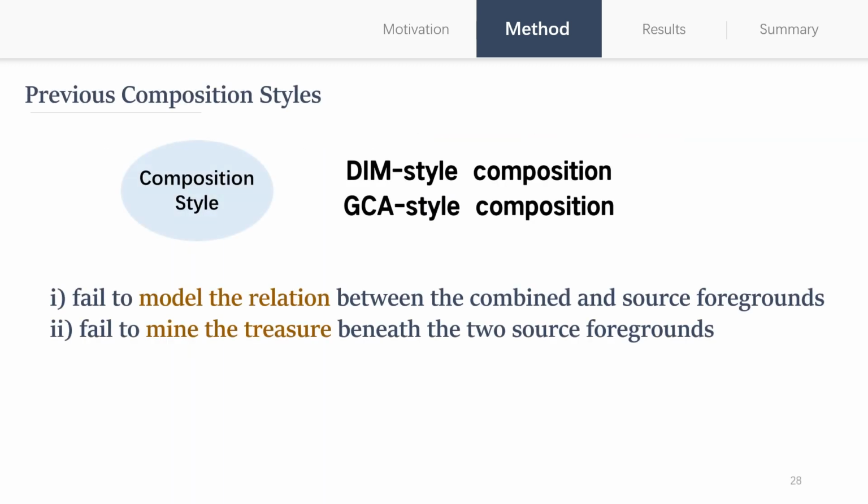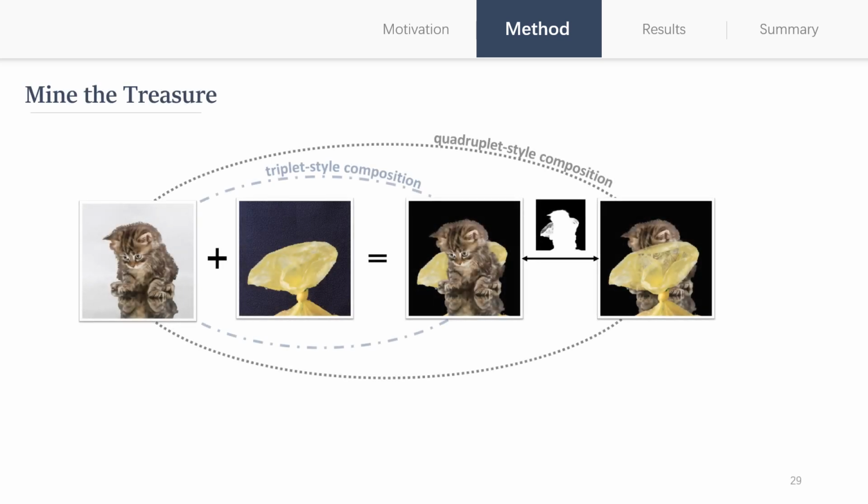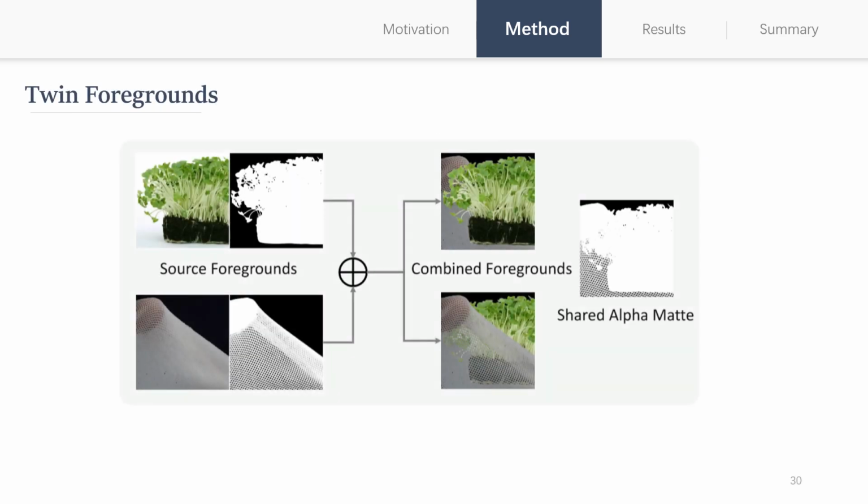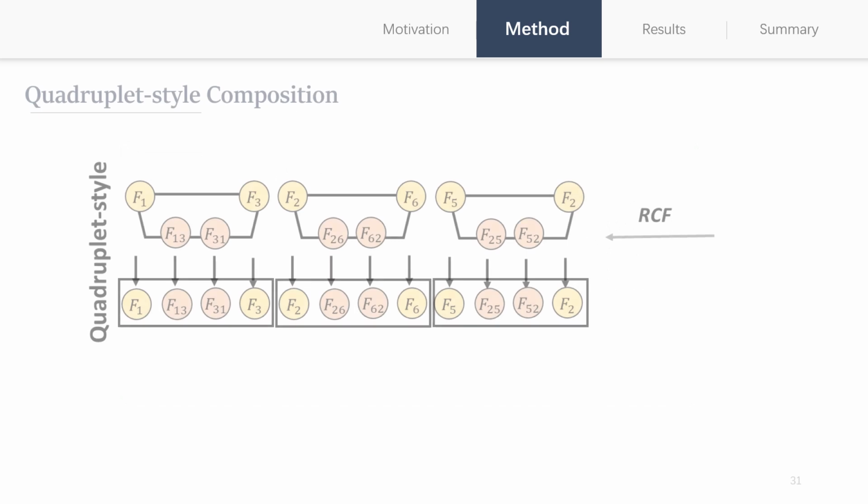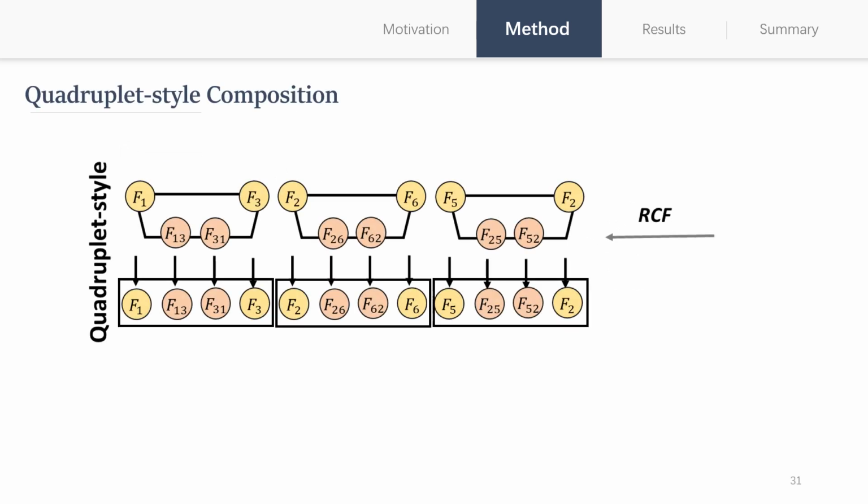About the second issue, we need to mine the treasure beneath the two source foregrounds. We obtain an interesting observation that a twin foreground can be generated when changing the order of foreground combination. They differ in foreground appearance, but share the same alpha matte. The twin foreground is added into the triplet and forms a quadruplet during the selection.